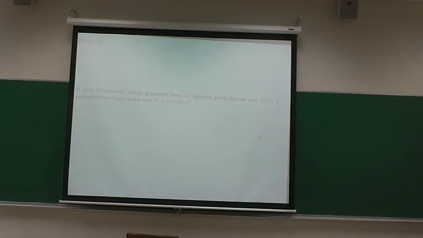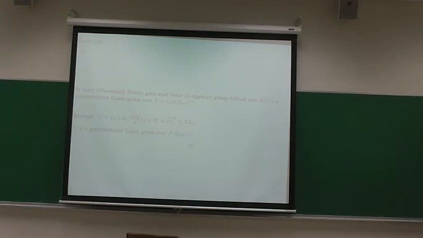Okay, so now back to this question that I was interested in, whether every differentially finitely generated group is a parameterized Galois group over this field F. Here's a small example. This group G, a subgroup of GL1, is actually the Cauchy closure of the subgroup of GL1 generated by T, because all powers of T satisfy these equations. So this is a very small group generated by one element that's even rational over my constants, and I don't know whether it's a parameterized Galois group.